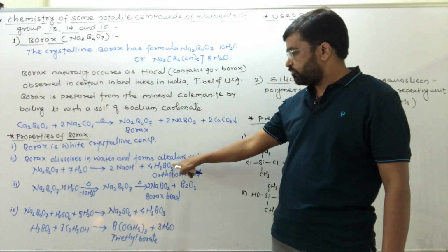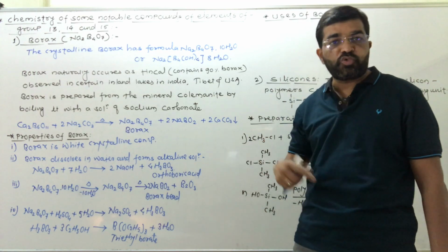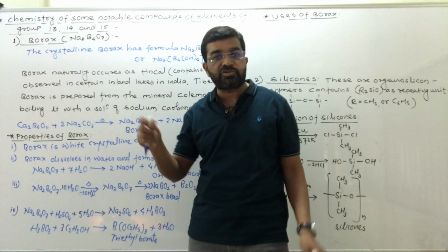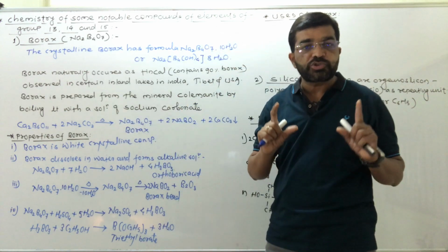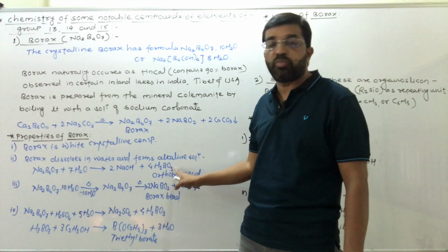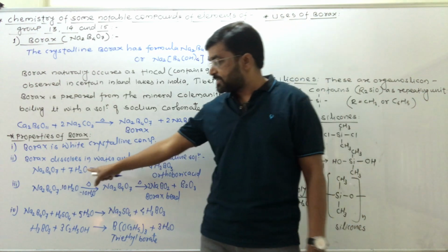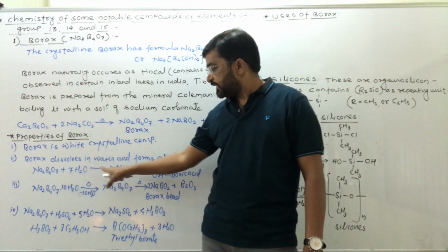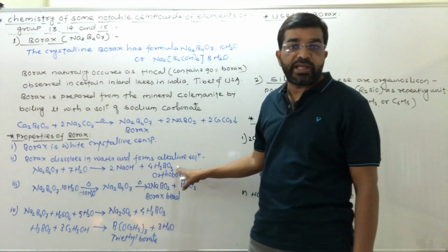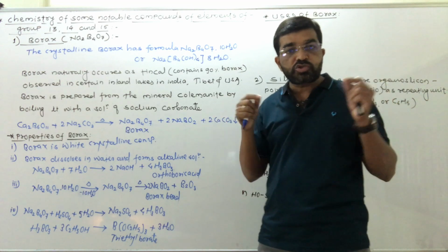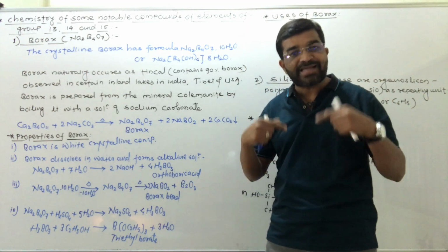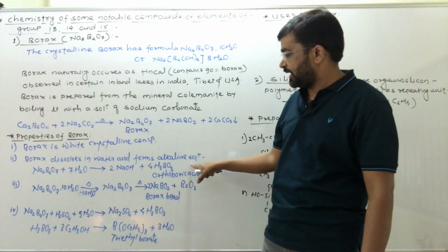Borax dissolves in water and forms an alkaline solution. Why an alkaline solution? Because borax is actually a salt of a strong base and a weak acid, that is orthoboric acid. So when it is added in water, it forms the strong base NaOH and the weak acid orthoboric acid. So a strong base is formed, therefore the solution is alkaline.